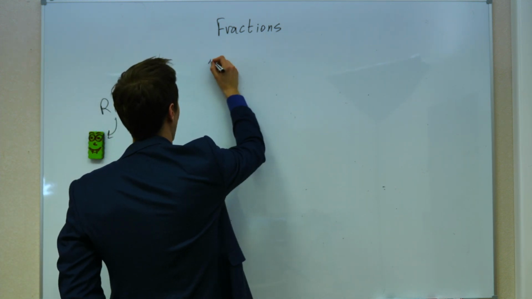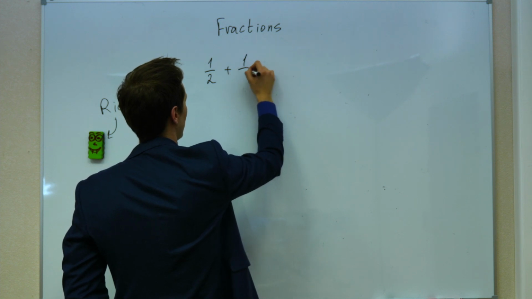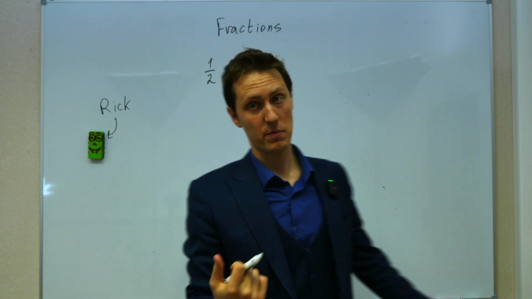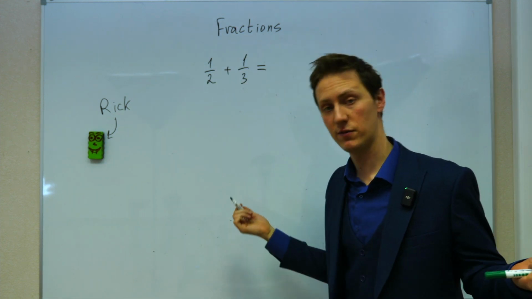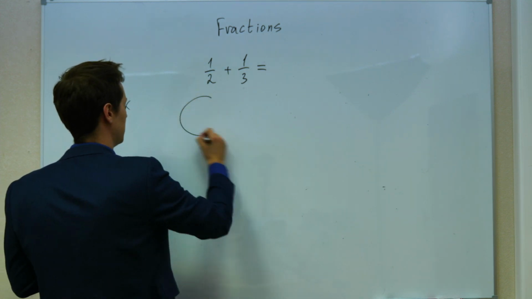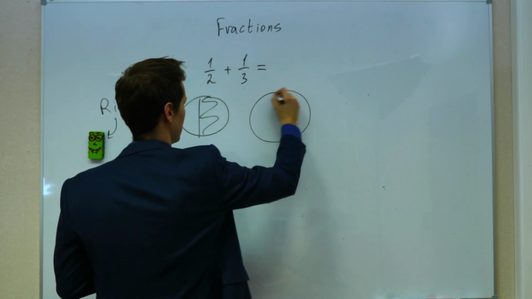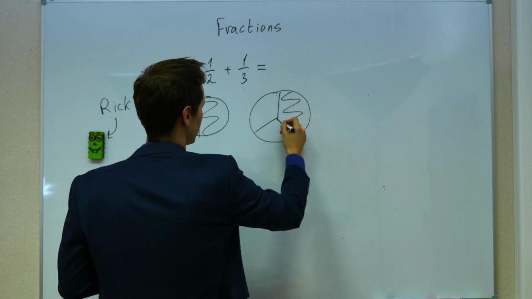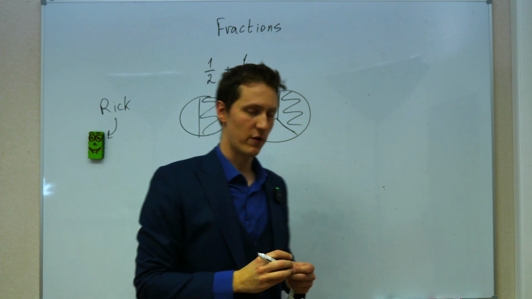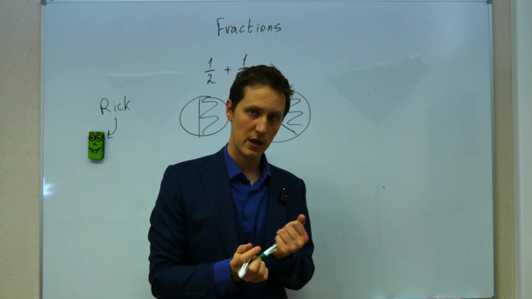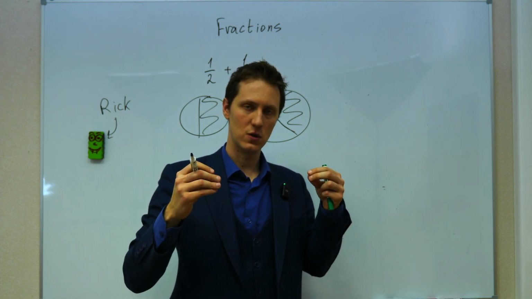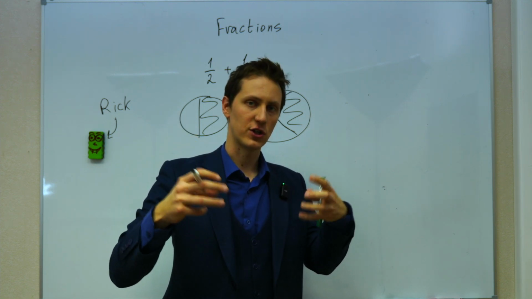For example, I want to add 1/2 and 1/3. How much am I going to get? I don't know how to add them up. These 2 fractions have different denominators. I can't work with different denominators, right? They are weird. This is a half, and this is a third. How do you add a half and a third? We already know how to work with fractions that have the same denominator. So we probably have to change these fractions to make them fractions with the same denominator.